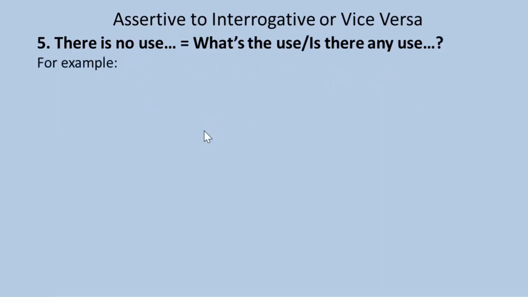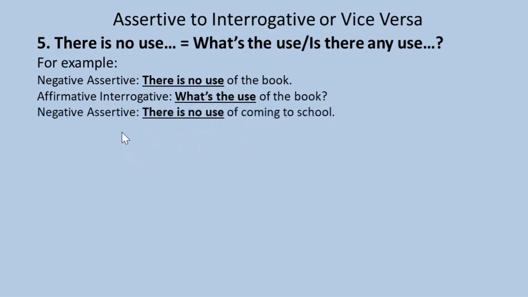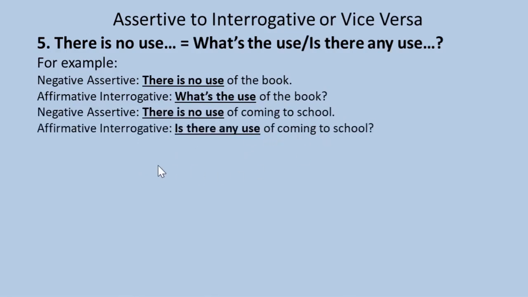So for example, negative assertive, there is no use of the book. Affirmative interrogative, what is the use of the book? Negative assertive, there is no use of coming to school. Affirmative interrogative, is there any use of coming to school?